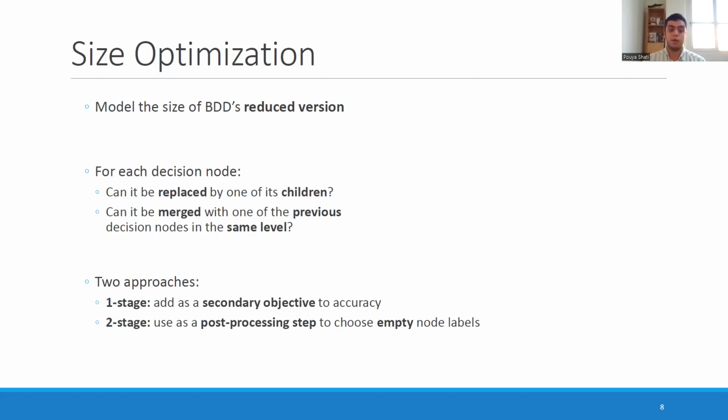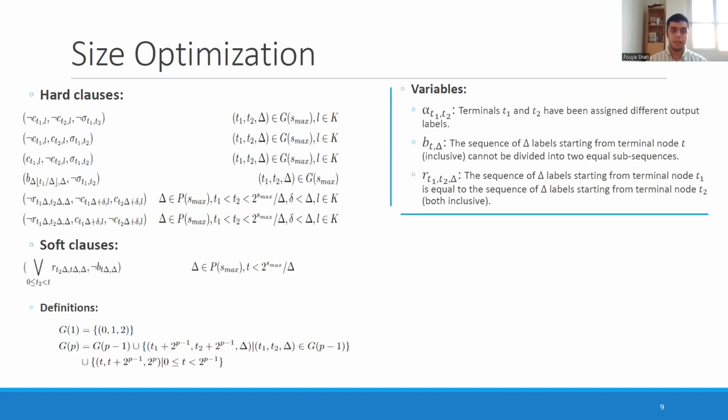It can be either one stage, which means combining it with the accuracy objective and optimizing them at the same time, or it can be two-stage, which means that we learn the accuracy objective first, and then as part of the reduction post-processing step that we discussed, we use the size optimization as a post-processing step to decide the labels of the empty nodes that, as we discussed, can affect how compact our BDDs can be. And this is the encoding.